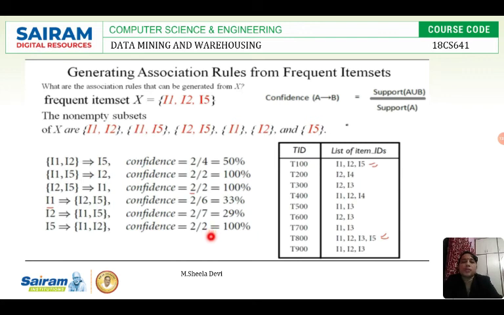If 50% is the minimum confidence threshold, then we have to reject the rules with confidence of 33% and 29%. All the other association rules can be accepted. So this is how we generate the association rules and select them.